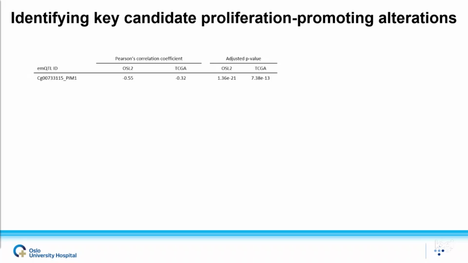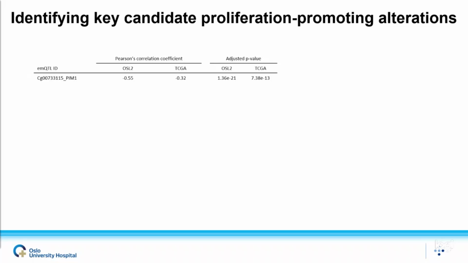So first of all, the emQTL CpG had to be on opposite sides of chromatin interaction loops and must be in an enhancer region according to ChromHMM in one of the subtypes. The CpG had to be in the binding region of any of the enriched transcription factors, and the gene must be a part of a curated gene set associated with proliferation. So altogether we identified 53 such candidate emQTLs.